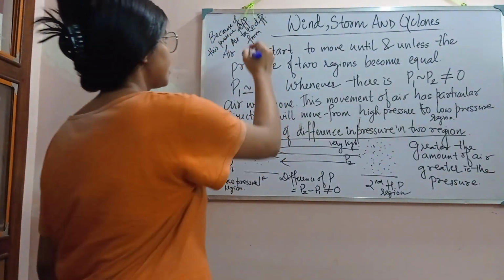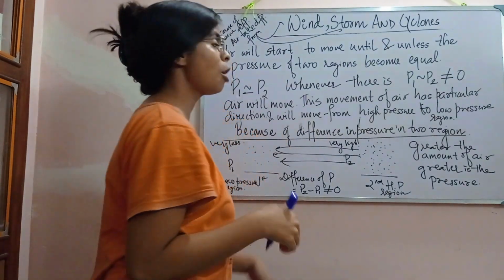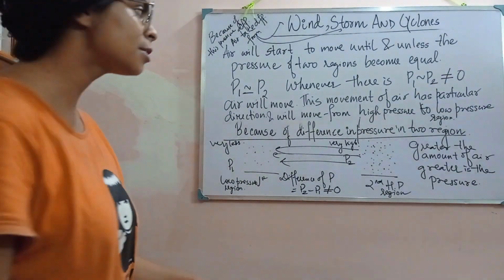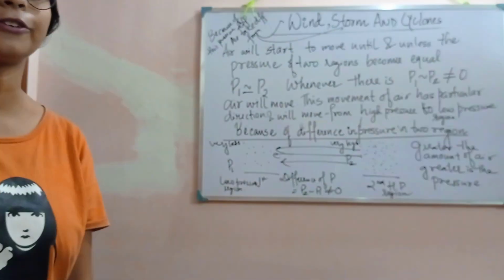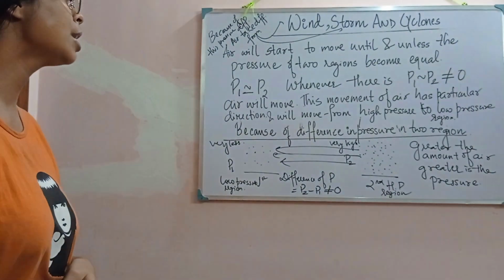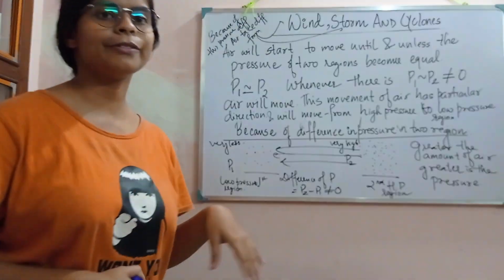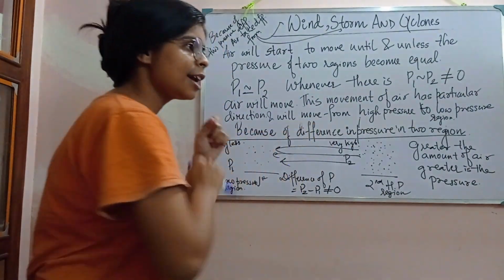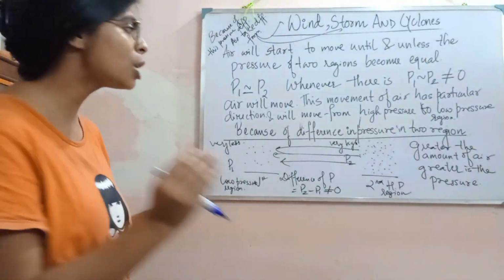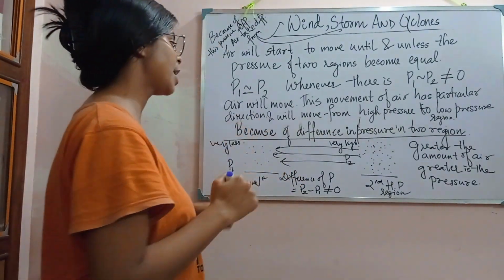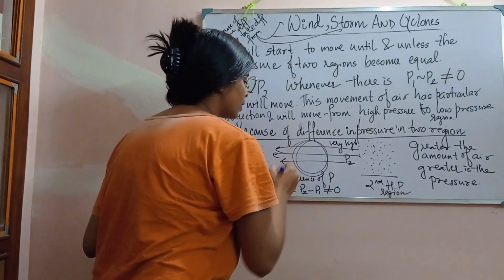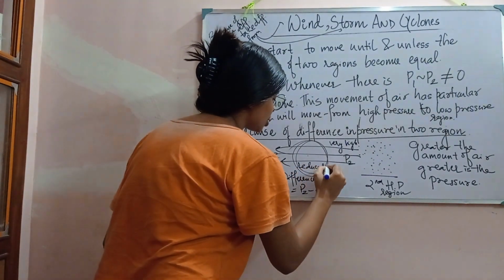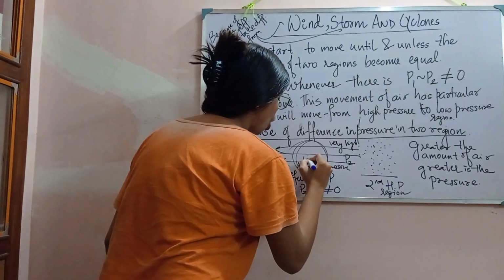Air takes different forms. It can take the form of a wind, a storm, a cyclone. So it is all about the game of pressure difference. Now there is one question: whenever the wind flows, the path the air has taken to move from one region to another to equalize the pressure, this path will have a reduced or low pressure.